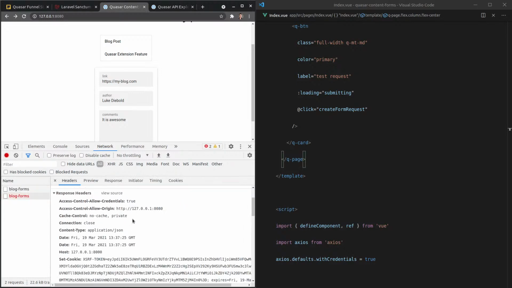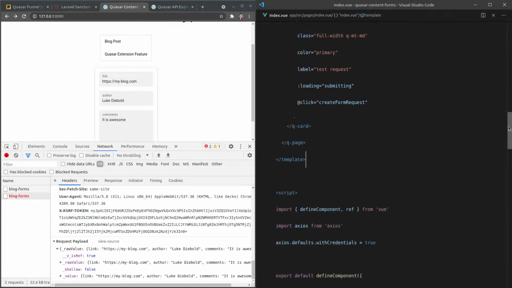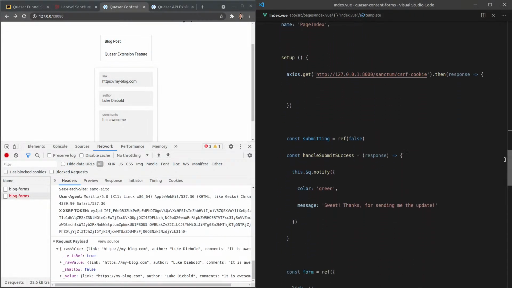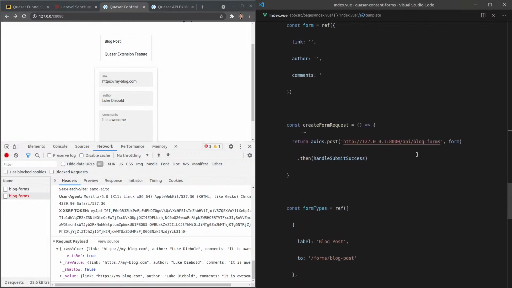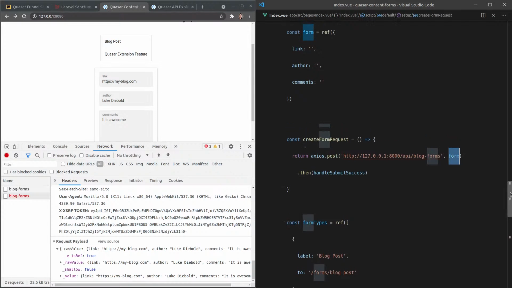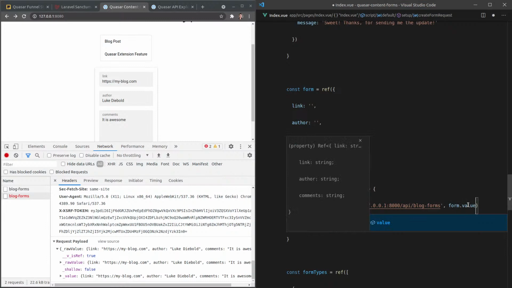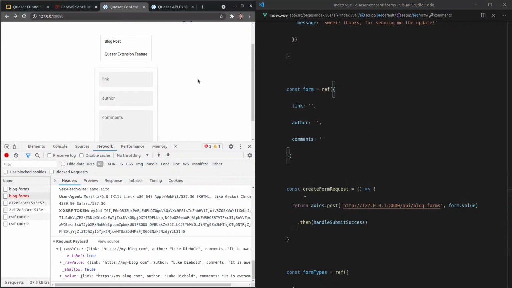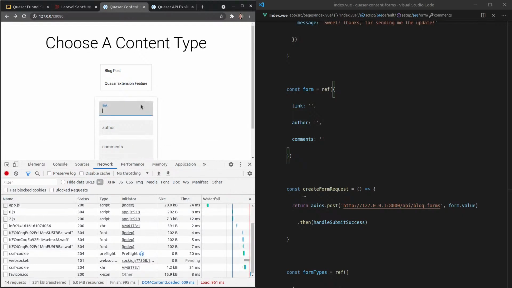So it looks like the data isn't going through properly. Let's have a look at that input. I'm doing something weird there. So let's have a look at when we set it. We've got the form here. Oh, you've got to say form.value. All of you composition API pros probably caught that one.